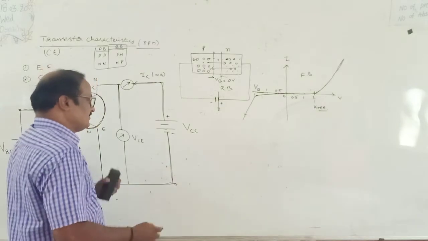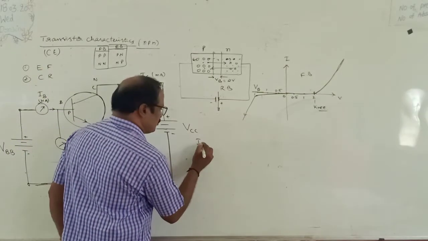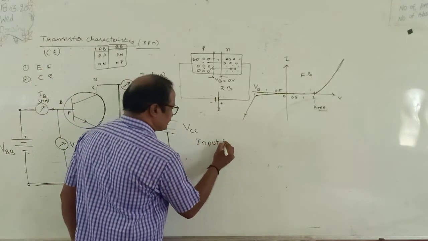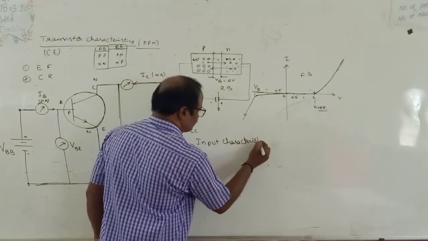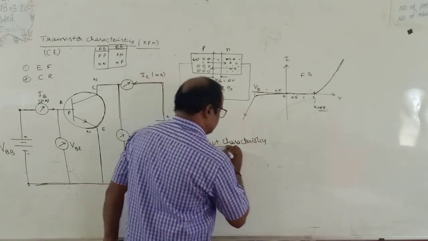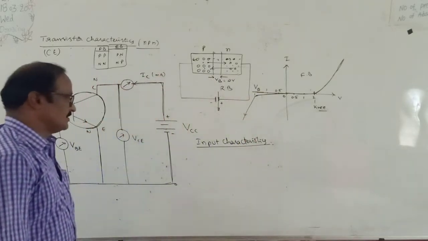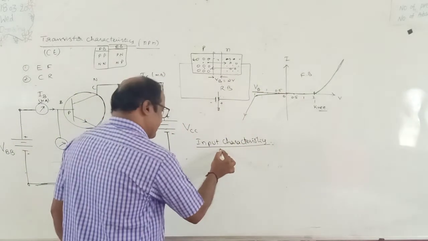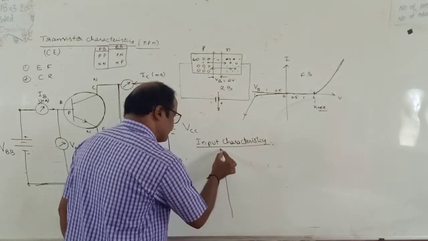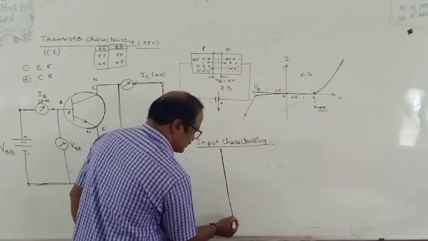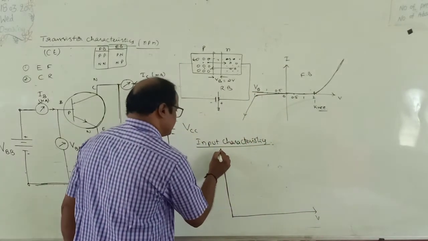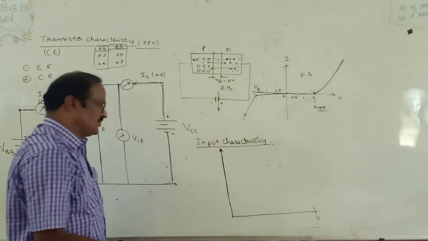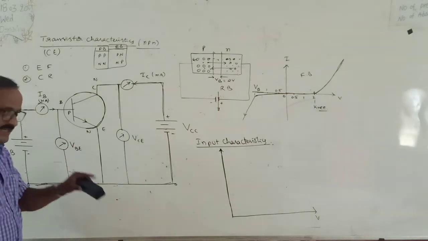Say for example, first one input characteristics. Input characteristics is also a graph between voltage and current. On the x-axis, the input voltage will be VBE.